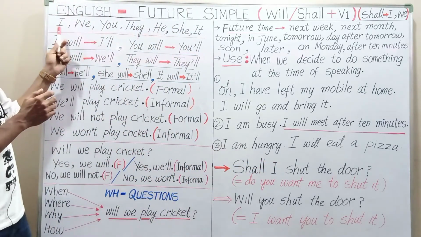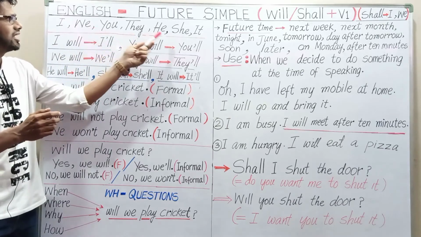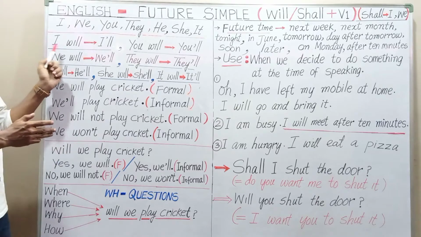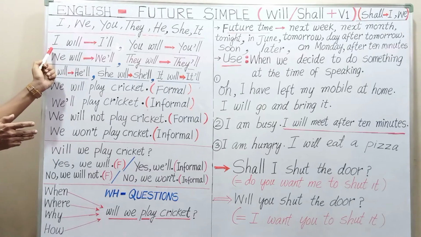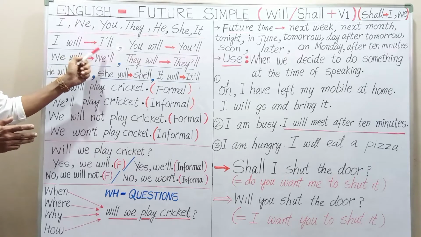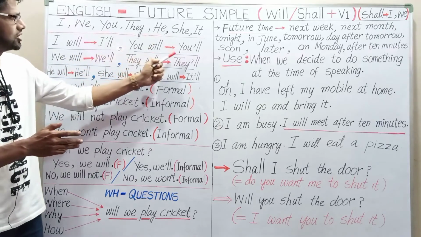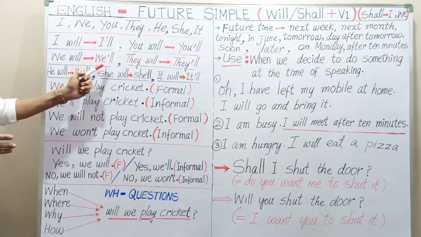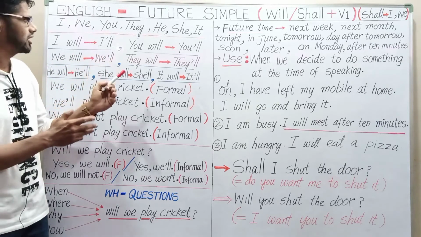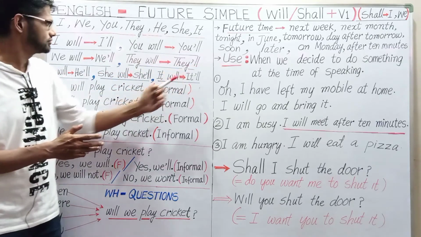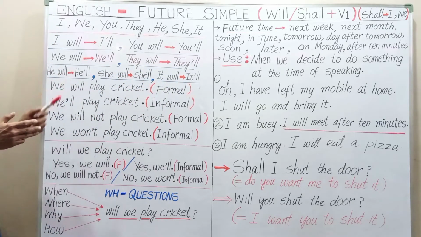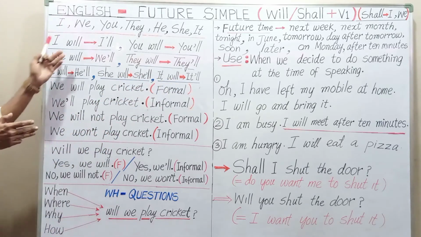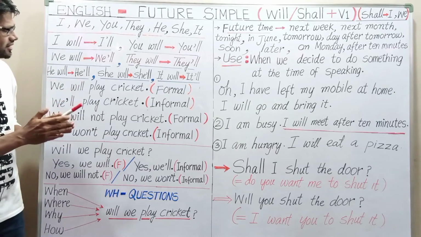Now look here. I, we, you, they, he, she, it. Now here are the contraction forms. I will, how can you write I will? Contraction, I'll. You will, you'll. We will, we'll. Contraction form, we can write in this way also. They will, they'll. He will, he'll. She will, she'll. It will, it'll. Now, contraction form can also be utilized in different ways.